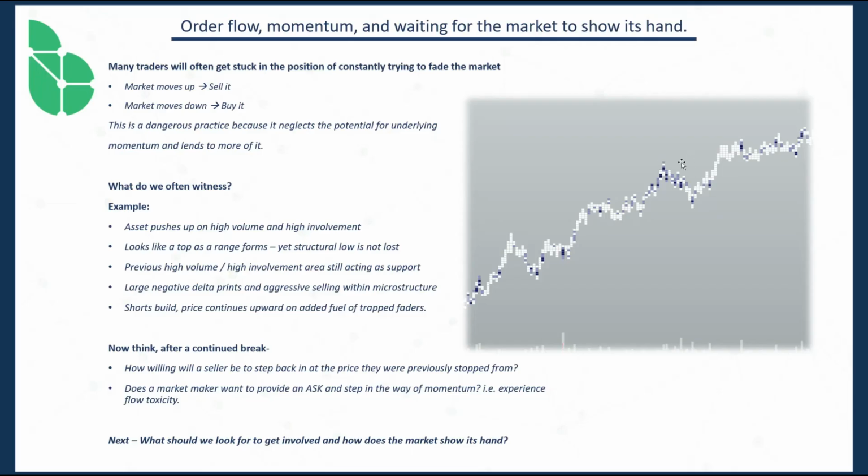How willing do you think a seller will be to step back in and short price when it returns to the previous high volume area? So we talk about moving from high volume area to high volume area. You get from an area where you put in a top, shorts step in, okay, they're stopped out. When we return to that area to treat it as support, how much selling pressure do you think will be created by returning to this area? Okay, do you think that shorts are going to be looking to step back in at this price? Probably not. So we have a little less buying pressure there.